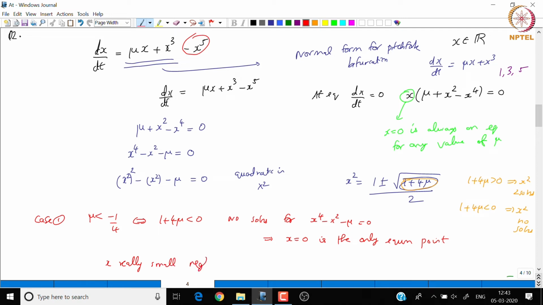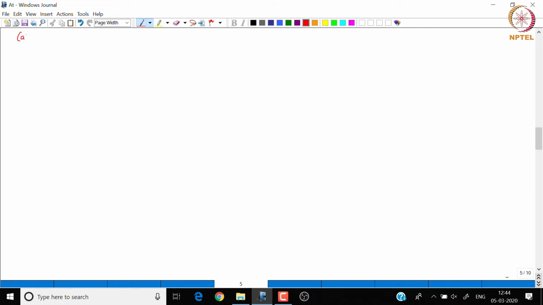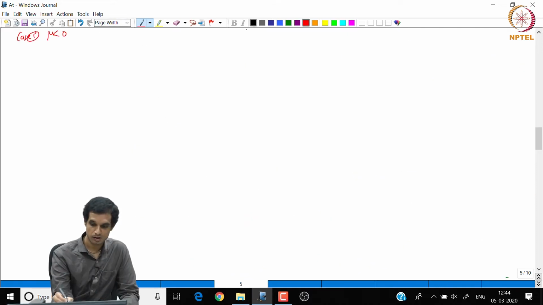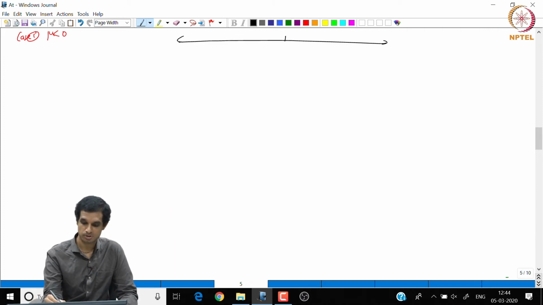we can neglect x³, x⁵ and so on, and hence we get dx/dt equal to μx, and μ here is negative because μ is less than −1/4, which implies μ is negative. Now, when μ is negative, the linear equation dx/dt equal to μx is stable, right, because the only solutions for this differential equation are x(t) = x(0)e^(μt), and when μ is negative everything decays to 0. So, in case 1 when μ is negative, we have only one equilibrium which is 0 and that is stable.